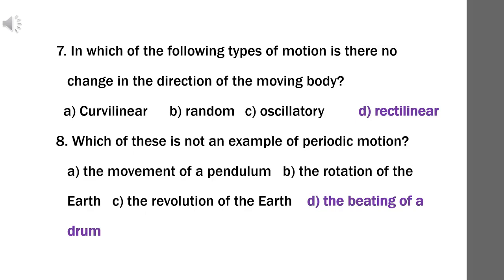So the question asked is non-periodic motion. Non-periodic motion does not take place at equal intervals of time. So option D, the beating of a drum, is non-periodic motion. All the others are periodic motion that happens at equal intervals of time.